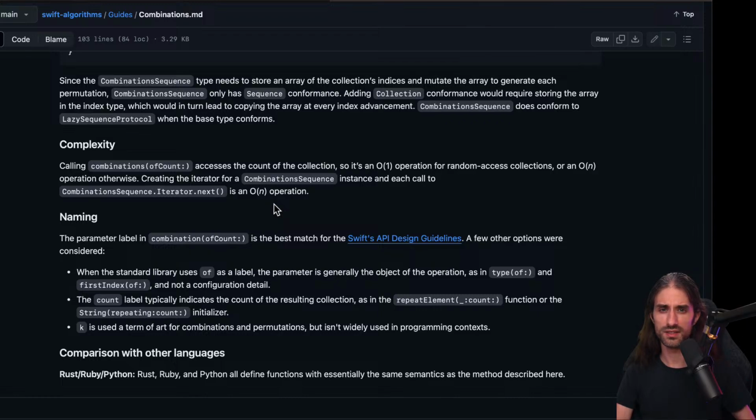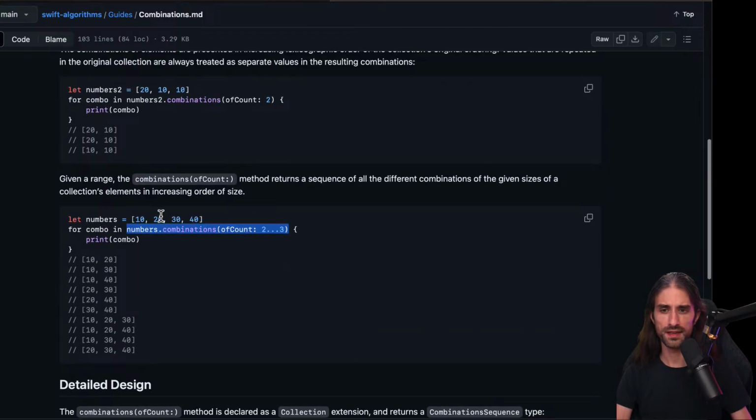So what does this mean? Why is it a linear complexity? I'm just trying to grasp it, because when you make a call, for instance combinations of count 3, it needs to manage 3 indices, and then it needs to move along the last index.